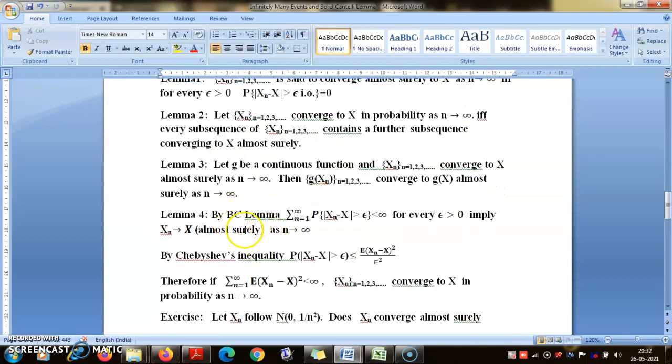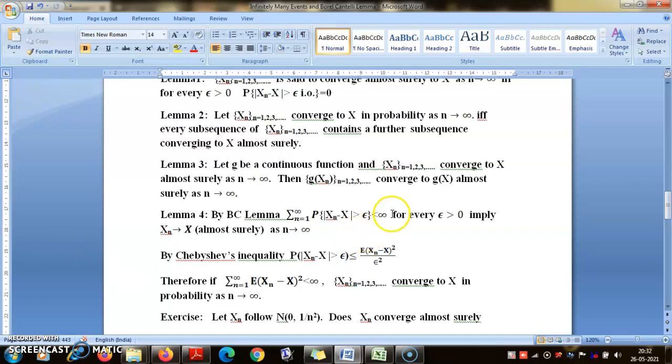The third case is the application of the Borel-Cantelli lemma. The Borel-Cantelli lemma gives you a sufficient condition for the probability of a sequence of events occurring infinitely many times to be equal to 0.